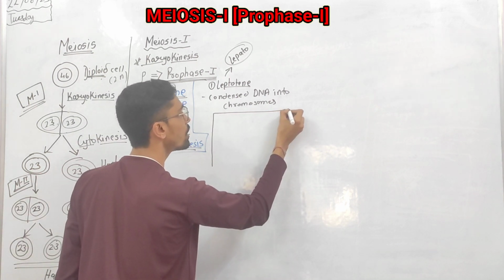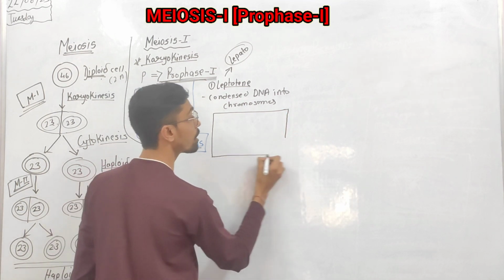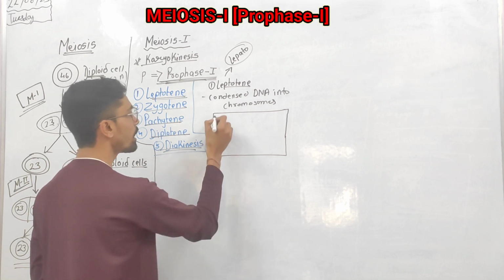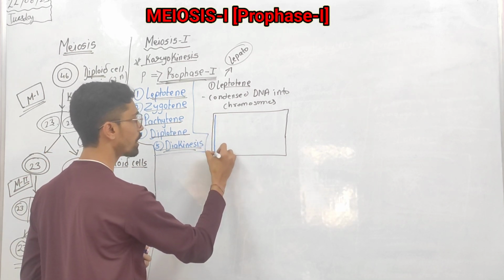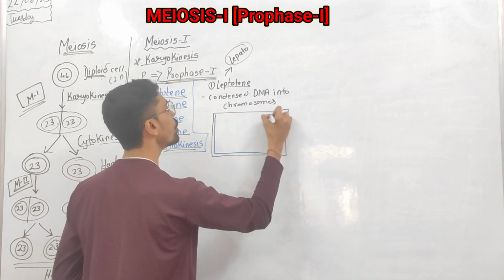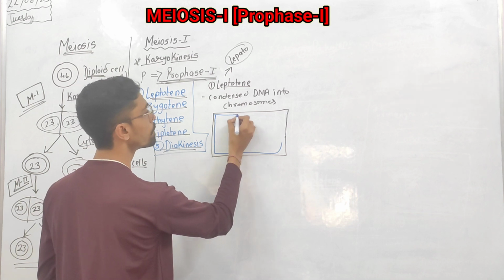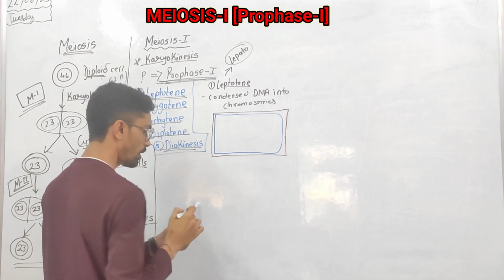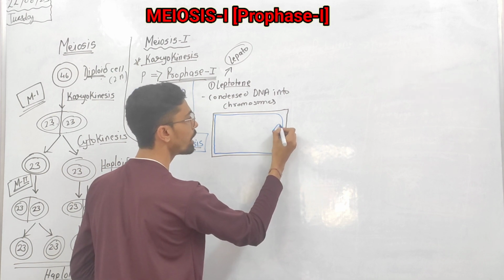So if you see the structure, assume that this is a cell, and in the cell we have a nucleus, and in that nucleus the cell has chromosomes.